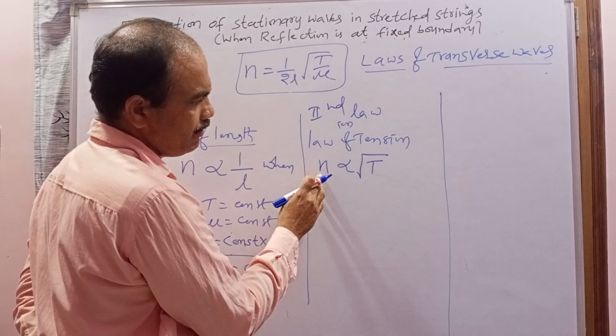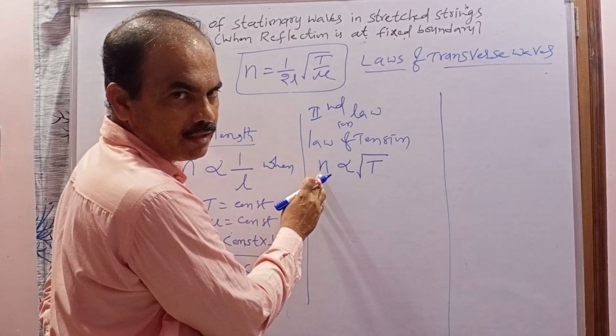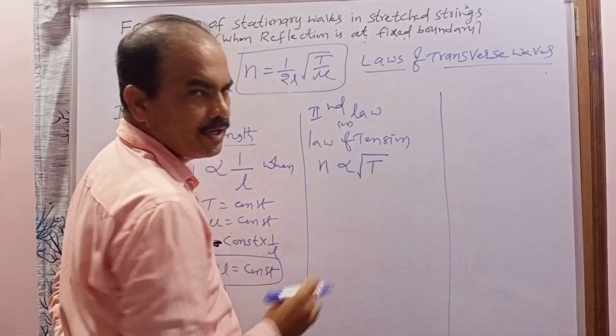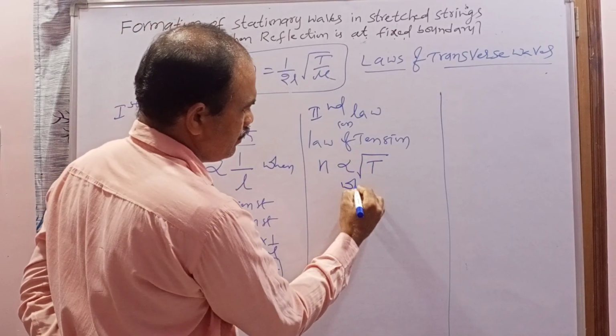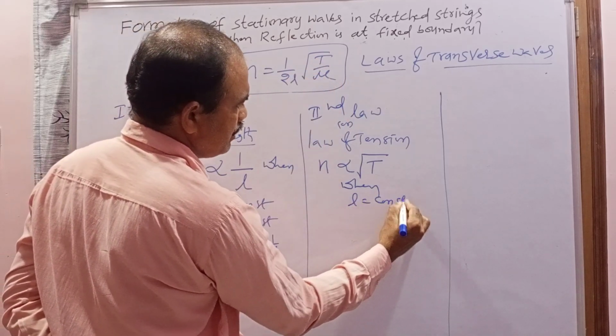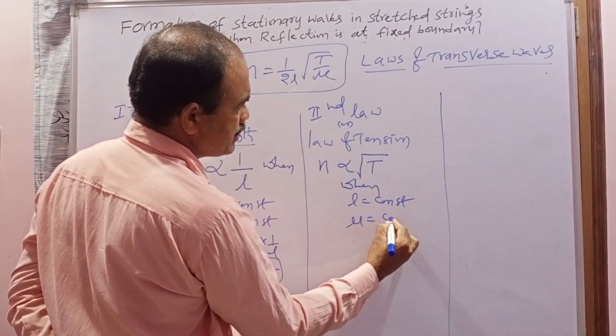The fundamental frequency of the stretched string is directly proportional to the square root of tension when the length of the string is constant and linear density is constant.